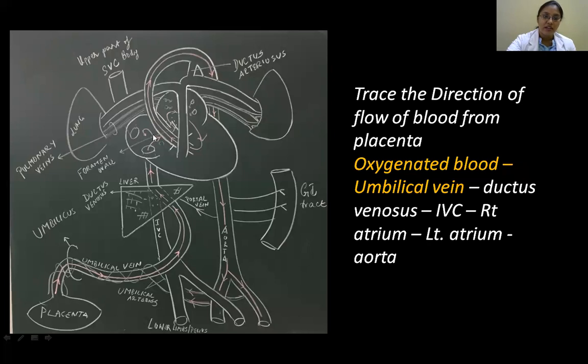So when it enters into the right atrium, you have the septum secundum here. This is the foramen ovale. So actually it has to go down here. But because of this flow, it is entering into two directions. One, it just goes here through foramen ovale to enter into the left atrium, left ventricle, then aorta, like this. So here it is about 80% oxygenated, and as it passes through the fetus, it is going to decrease its oxygen content, and around 58% it enters into the umbilical arteries.